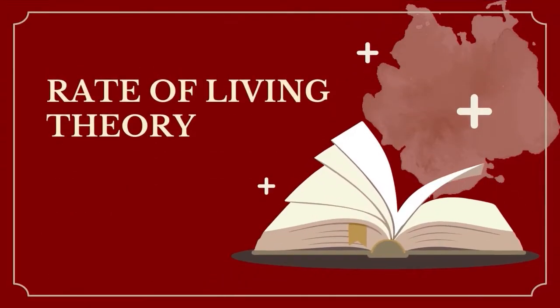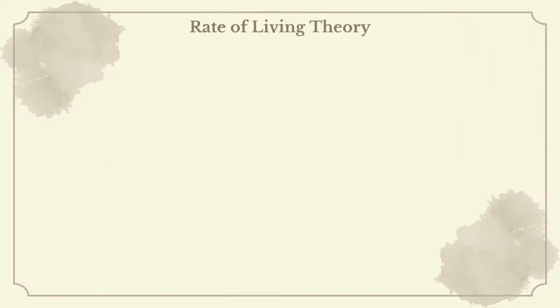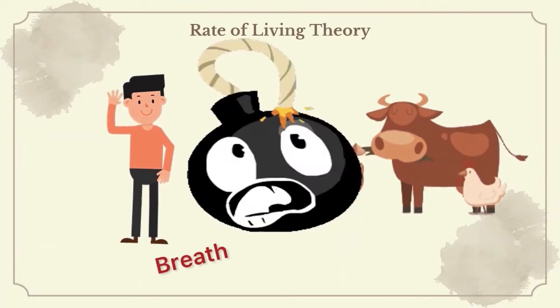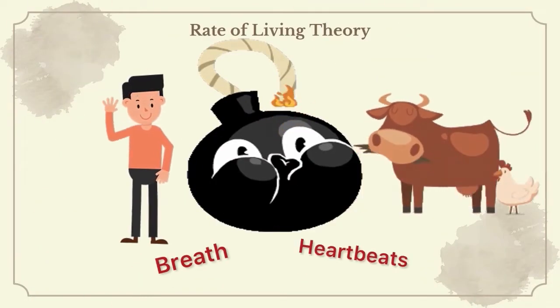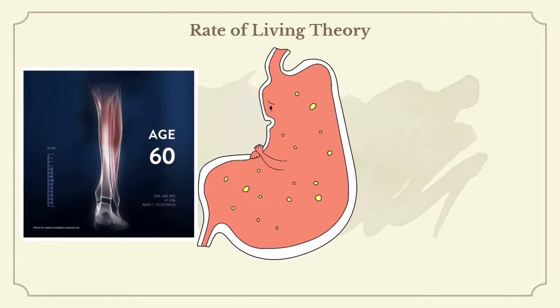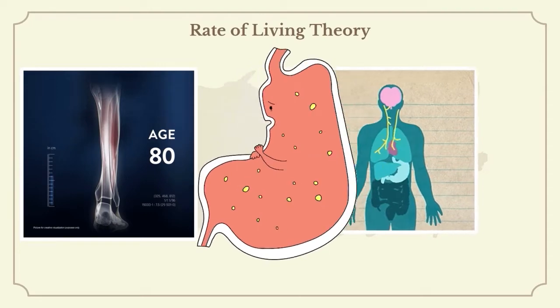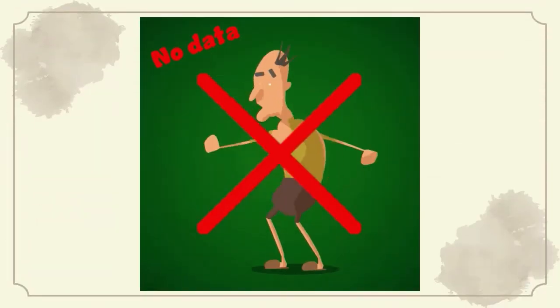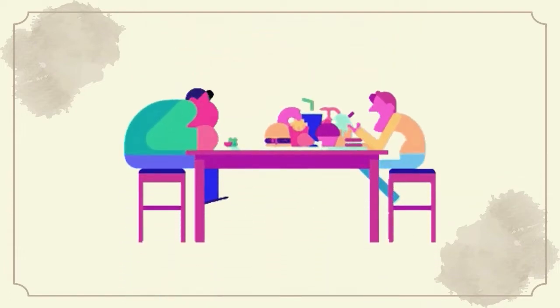Let's look into rate of living theory. This idea claims that individuals and other living organisms have a limited amount of measurements such as breath or heartbeats and will die once they are used up. Metabolism slows with age due to loss of muscle tissue and also hormonal and neurological changes. However, there was no data that shows the slowing of metabolism extends human lifespan. In fact, a slower metabolism would put someone at risk for diseases like obesity.